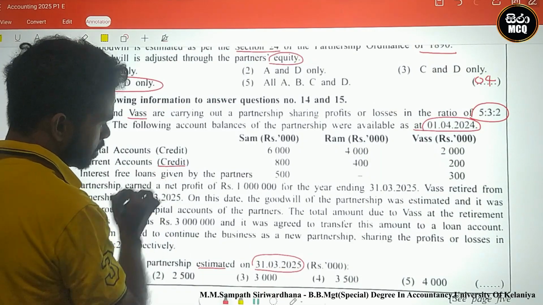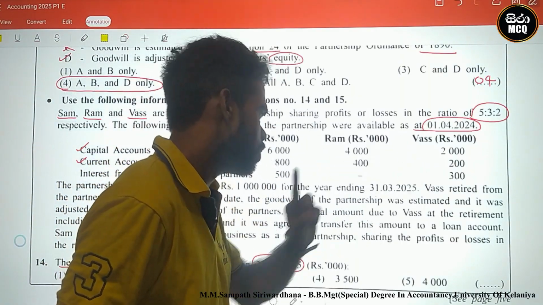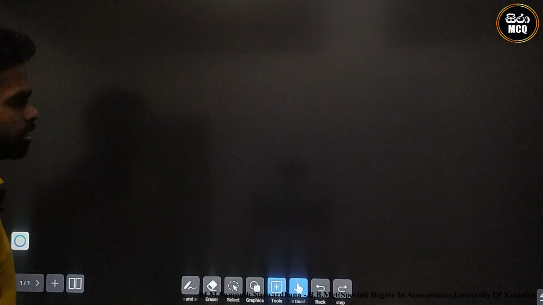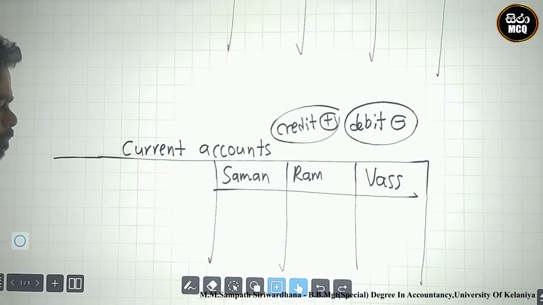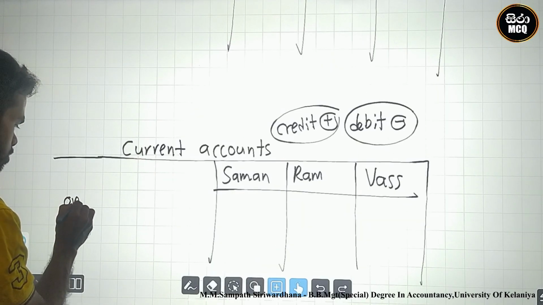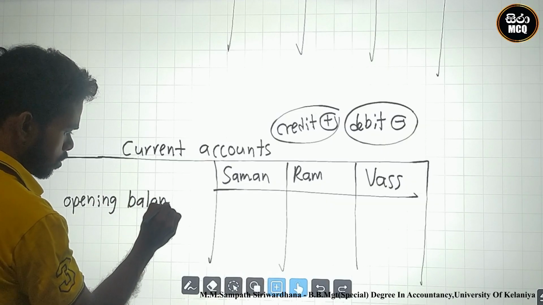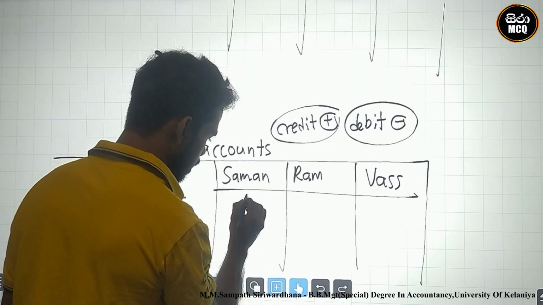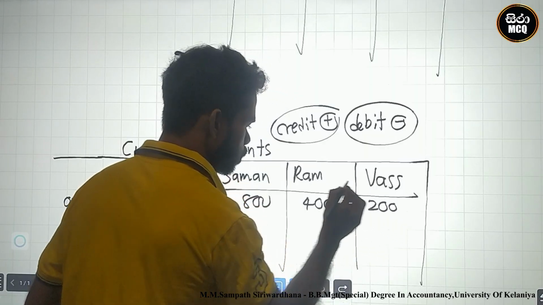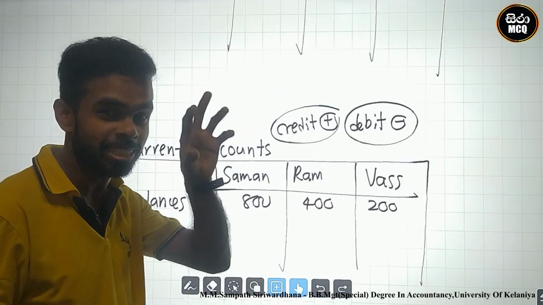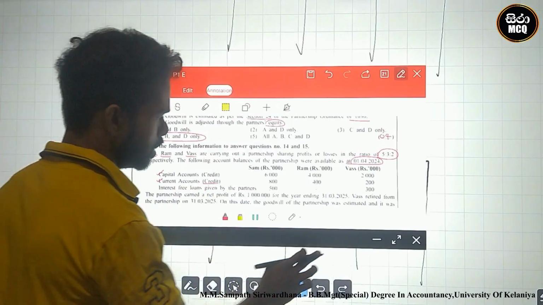Look at the next information. Current account credit balances, which are normal balances: 800, 400 and 200. These are the current account opening balances. They are normal balances because they are credit, and credit is plus. Look at the balances 800, 400 and 200.